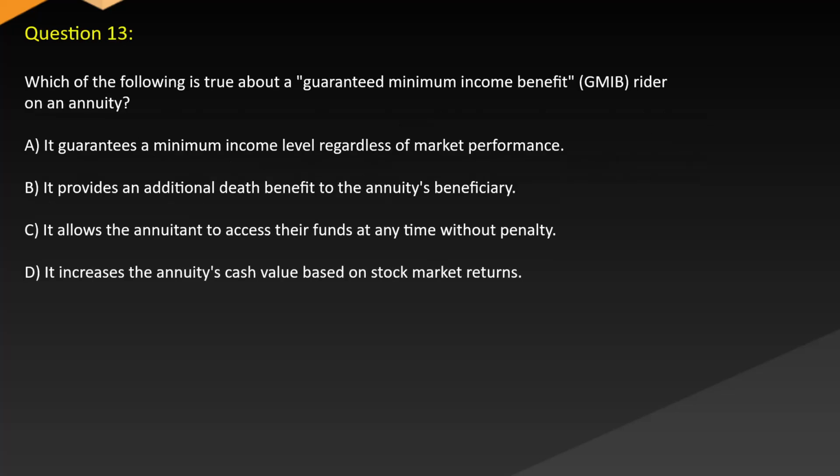Question 13. Which of the following is true about a guaranteed minimum income benefit (GMIB) rider on an annuity? A. It guarantees a minimum income level regardless of market performance. B. It provides an additional death benefit to the annuity's beneficiary. C. It allows the annuitant to access their funds at any time without penalty. D. It increases the annuity's cash value based on stock market returns.